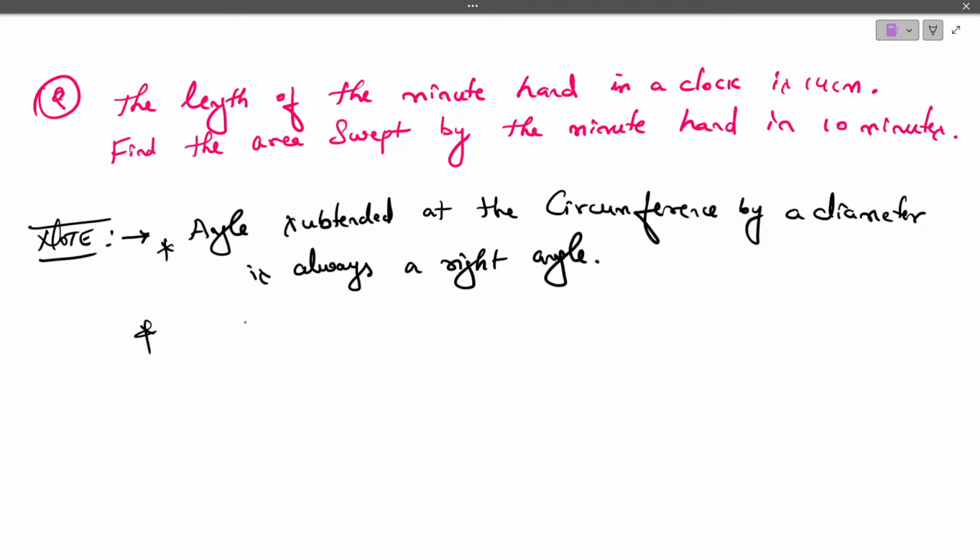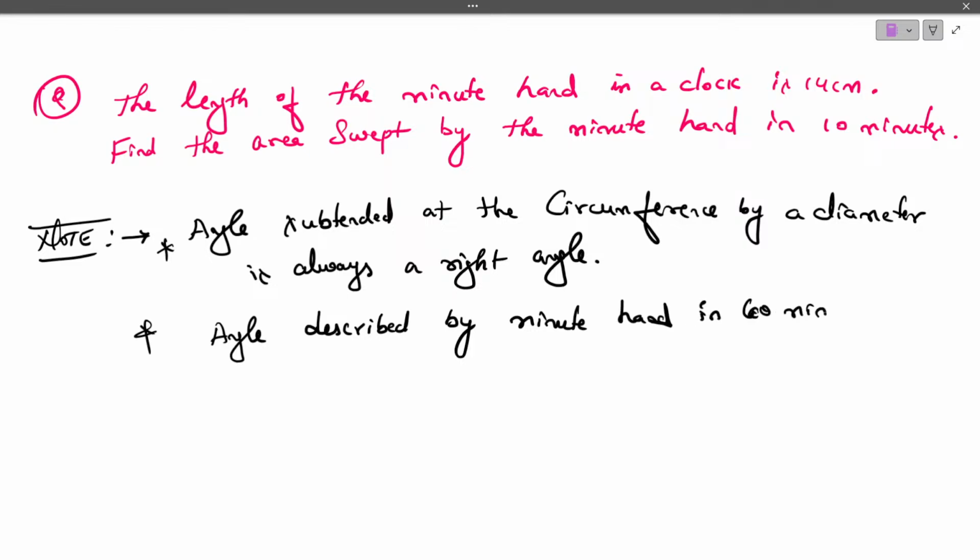And next point, angle described by minute hand in 60 minutes is 360 degree.